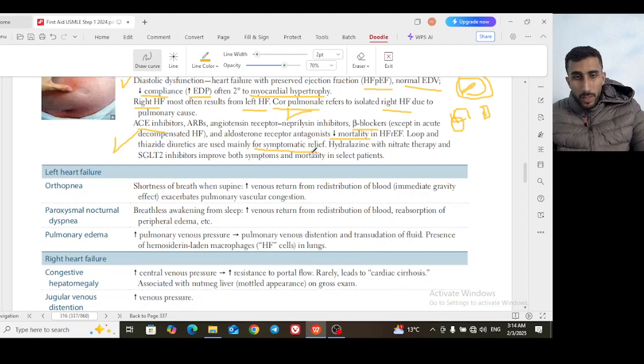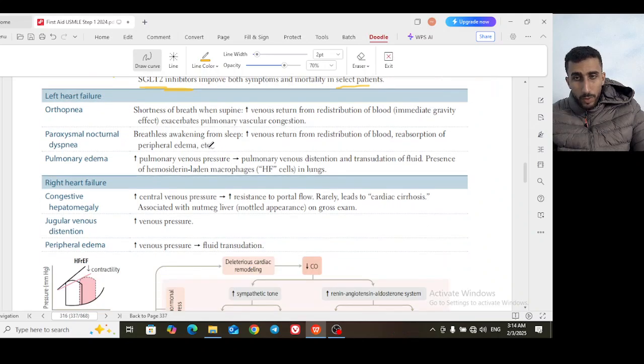And for hydralazine nitrate and SGLT2 (sodium glucose cotransporter 2) inhibitors, dapagliflozin and empagliflozin, these drugs improve both symptoms and mortality in selected patients. They are not routine first drugs, but you may give hydralazine nitrate or SGLT2 inhibitors, and they may have an effect on mortality also. But for the first drugs, it is very high yield to know that loop and thiazide diuretics give symptomatic relief with no effect on mortality.